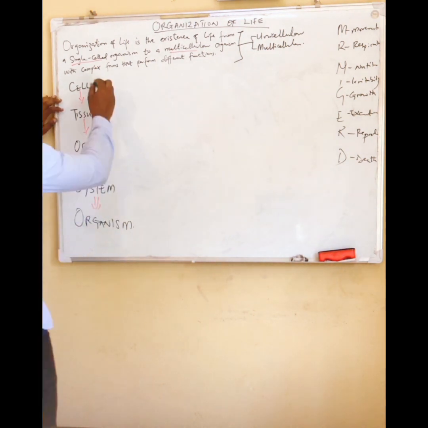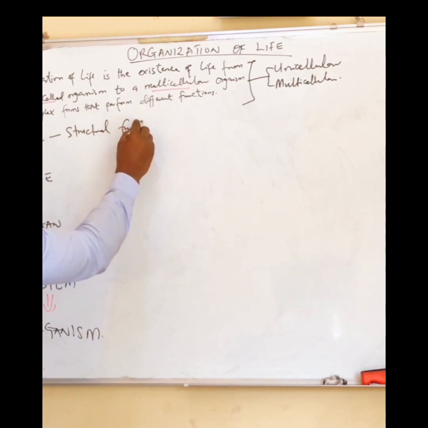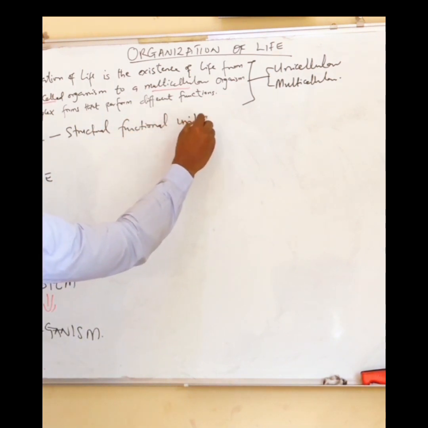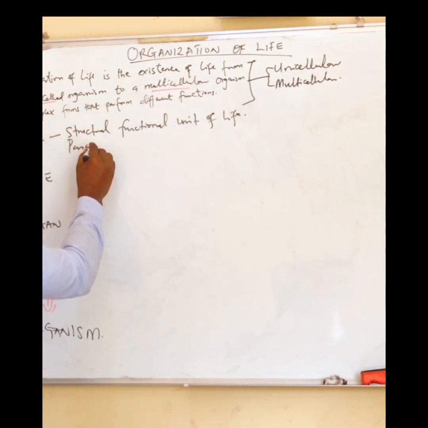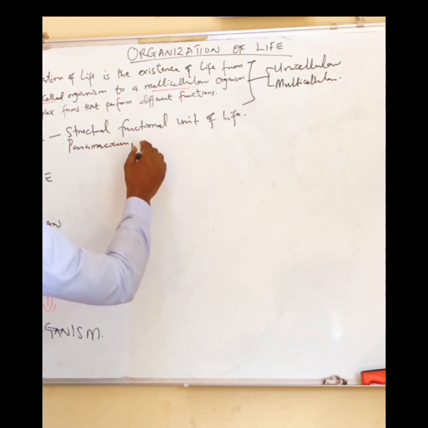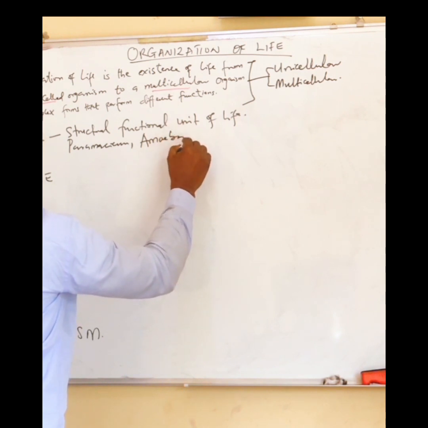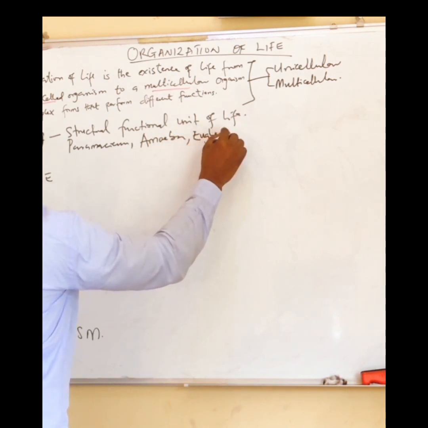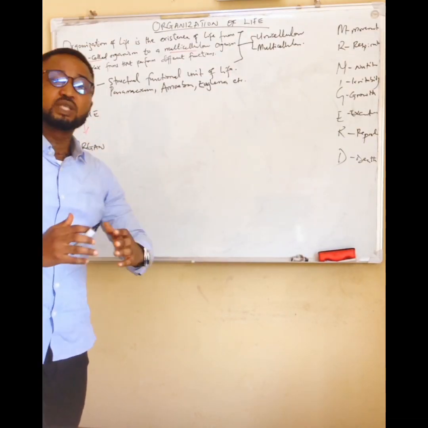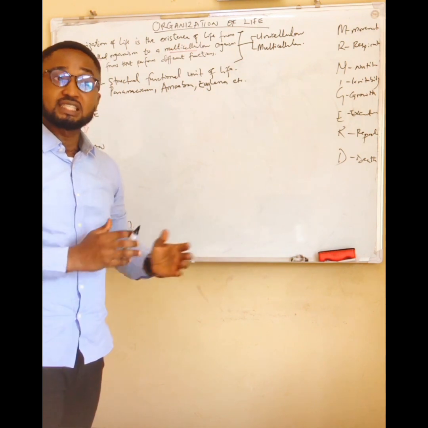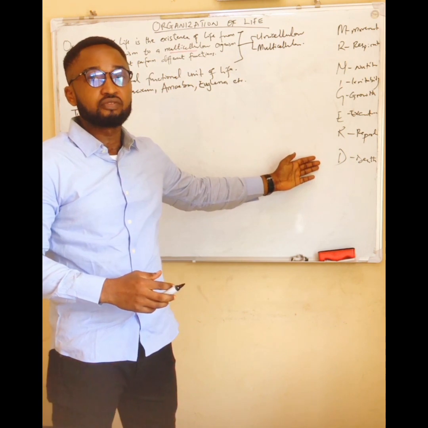Examples of this organism of life include the paramecium, the amoeba, the euglena, and so on and so forth. So these organisms include within their cells inclusion bodies such as the organelles that are able to help them fulfill these 8 characteristics of living things.